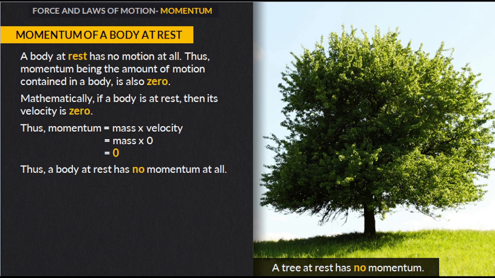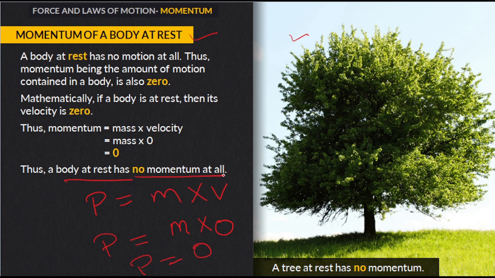Now what is the momentum of a body that is at rest? Let's say this tree is at rest, so it has no velocity. Rest means no velocity, and we know that momentum is mass times velocity. It has some mass, so let's say it has mass m. Since it is at rest, velocity is 0, and anything multiplied by 0 is 0. So a body that is at rest has no momentum at all.